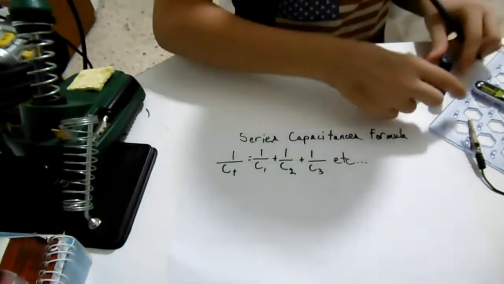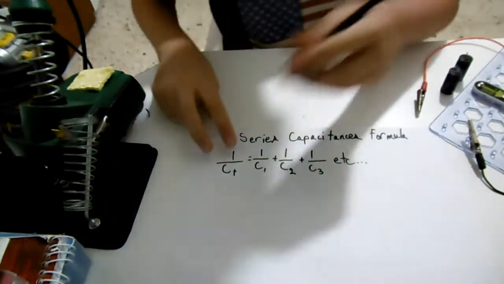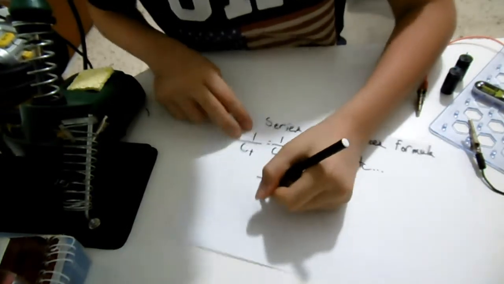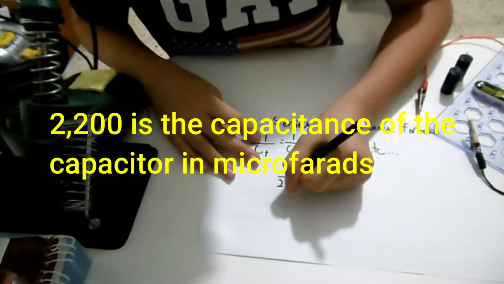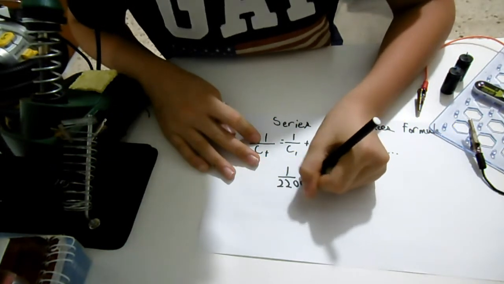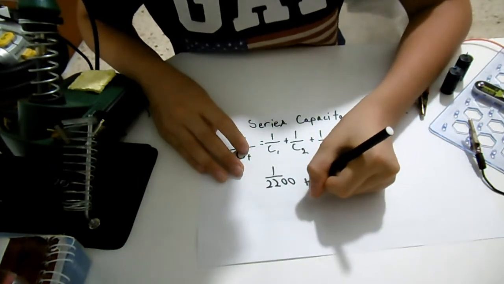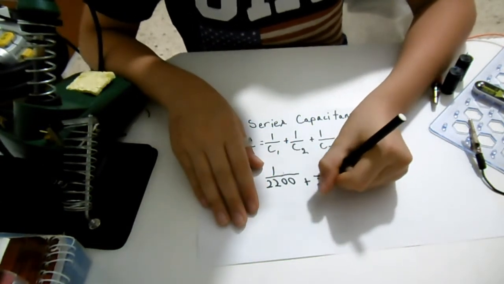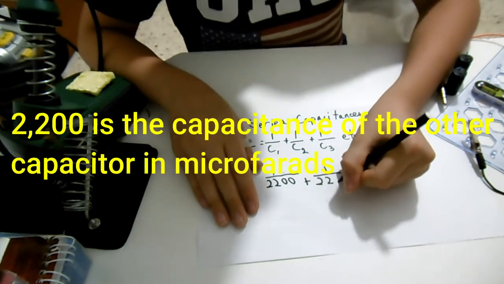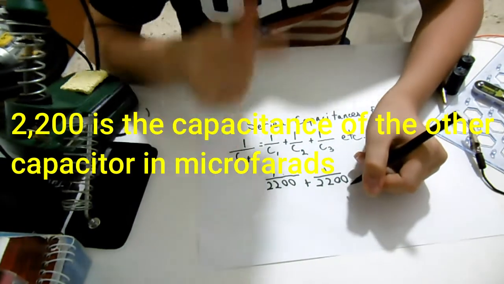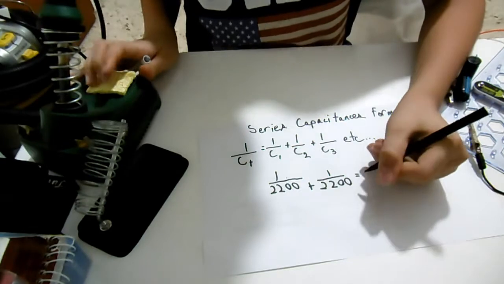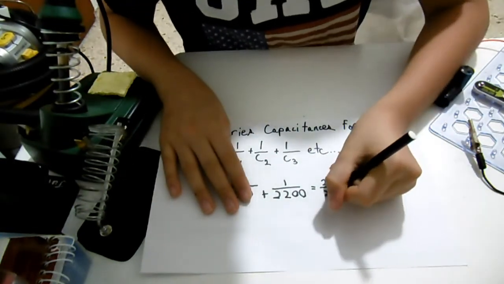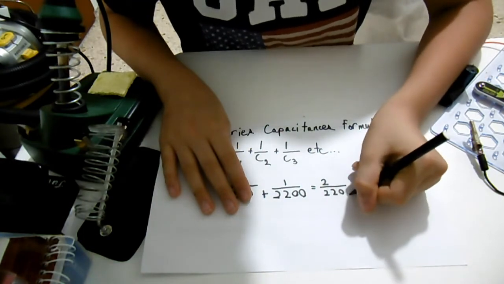To calculate the total capacitance of these two connected in series, we do this. 1 over 2200, this is in microfarads, plus 1 over 2200, this is in microfarads, equals 2 over 2200.